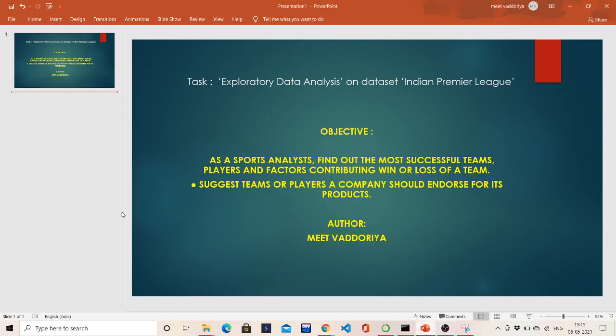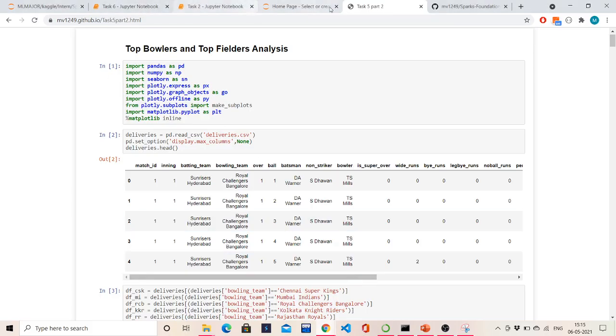I am pursuing a data science and business analytics internship at the Sparks Foundation, and this is task 5 of my internship program: performing exploratory data analysis on the Indian Premier League dataset. The objective is to suggest players for a company to endorse for its product, and to find out who were the most successful teams and players. So here's the code for it.